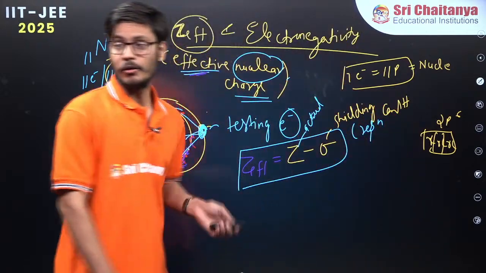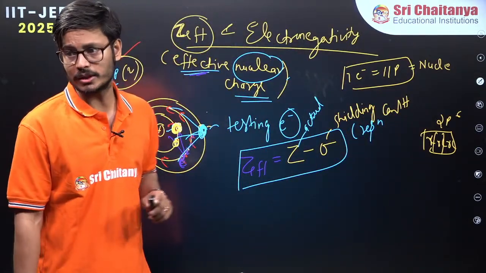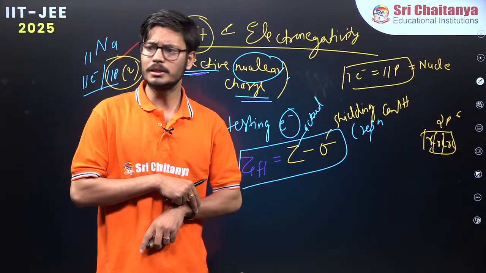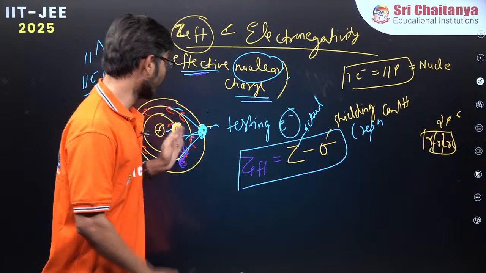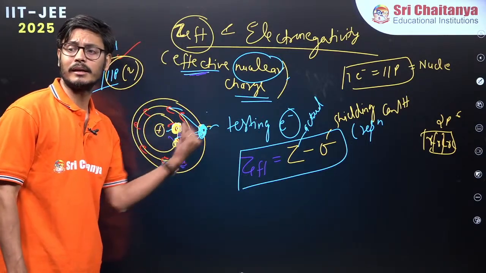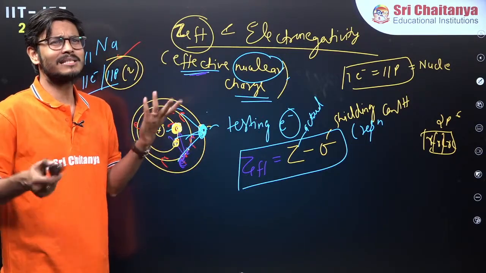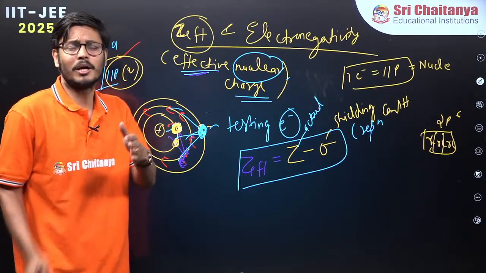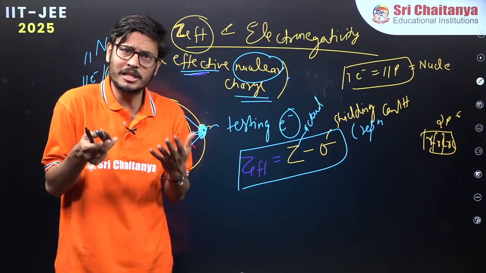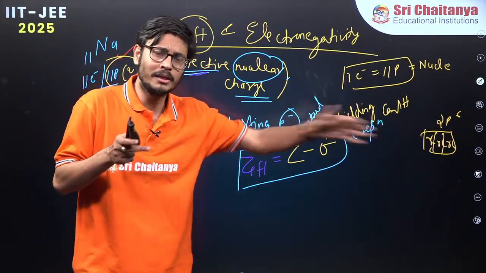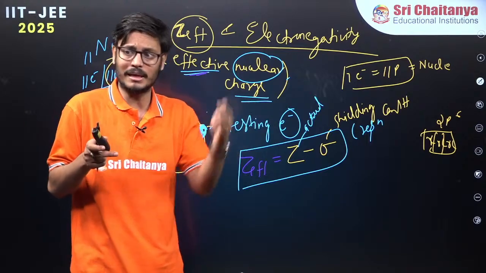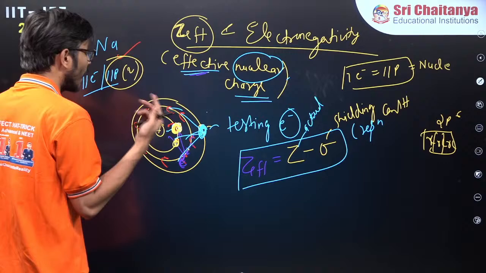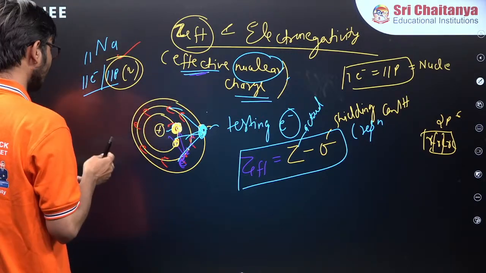Now, once I've understood the effective nuclear charge, is it independent of distance from the nucleus? No, it is not independent. You see, as it is going away, it will have more internal electrons. So distance is not the parameter, the parameter is the electrons. I'm not saying directly it is distance dependent, but because it is going away from the nucleus, more electrons will come inside the orbit, so therefore more repulsion will happen. Okay. Now, we want to understand the concept of electronegativity.